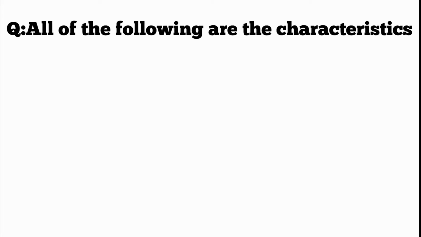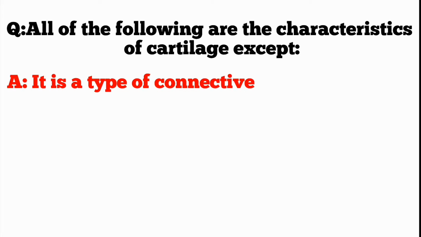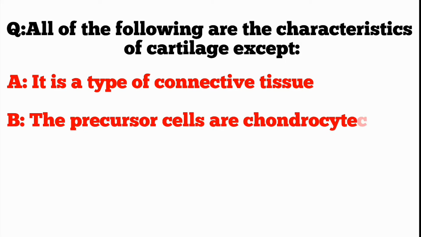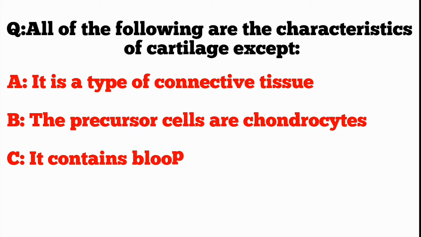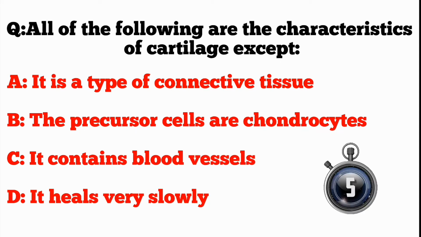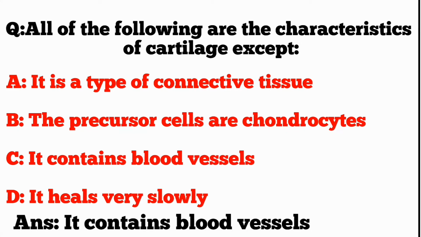Q. All of the following are the characteristics of cartilage except A. It is a type of connective tissue. B. The precursor cells are chondrocytes. C. It contains blood vessels. D. It heals very slowly. ANS. It contains blood vessels.